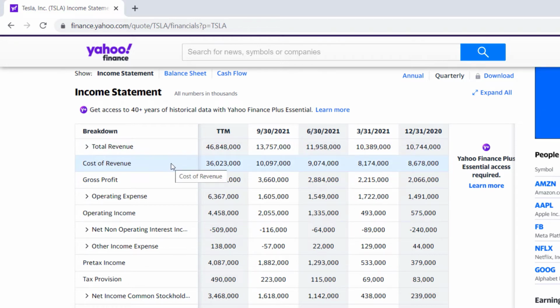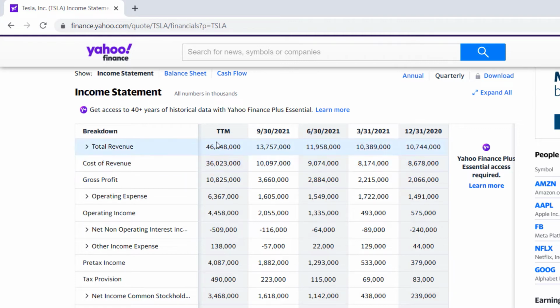Maybe you're buying tires that you're going to put on the car, and you buy those tires from Firestone or Goodrich or some tire manufacturer. That's a cost of revenue, or historically it was termed COGS, or cost of goods sold. So that can be a more variable number, and it really is in relation to your total revenue. And you'll see going backwards that there's always a cost of revenue. There's always a cost to sell something, to make that product or support that service. So if you take your total revenue and take out the cost to generate that revenue, the net is your gross profit between these two numbers.